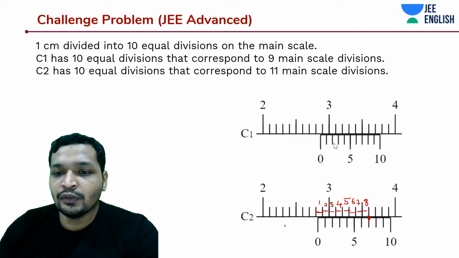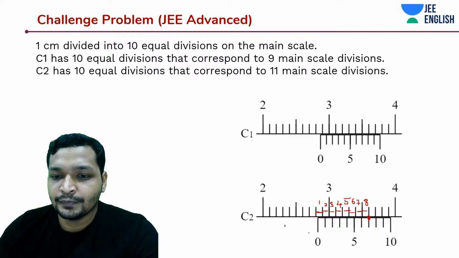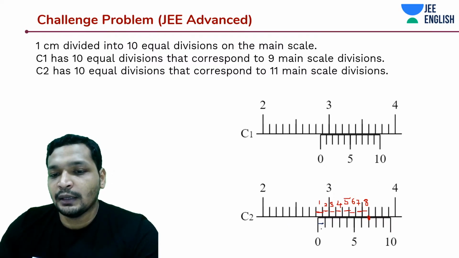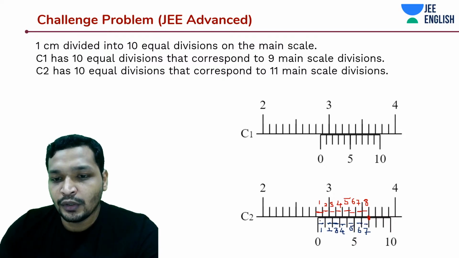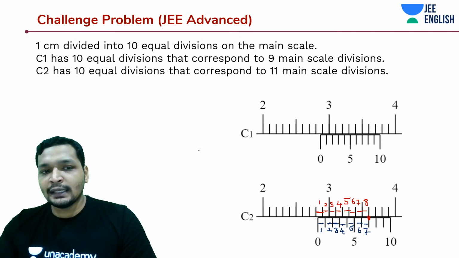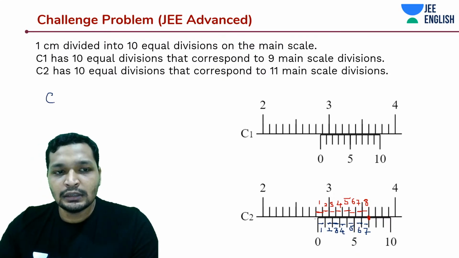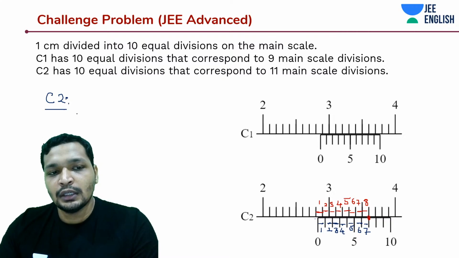I'm writing it down with a different color. Try to understand this part. I'm just repeating it again. 1, 2, 3, 4, 5, 6, 7. So if the small part was delta x, how much is delta x? Talking about C2. Delta x is how much, students?